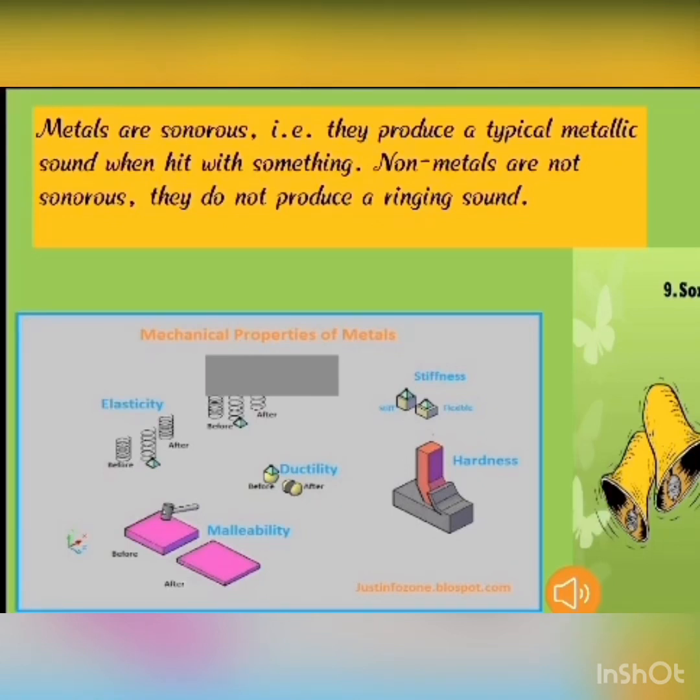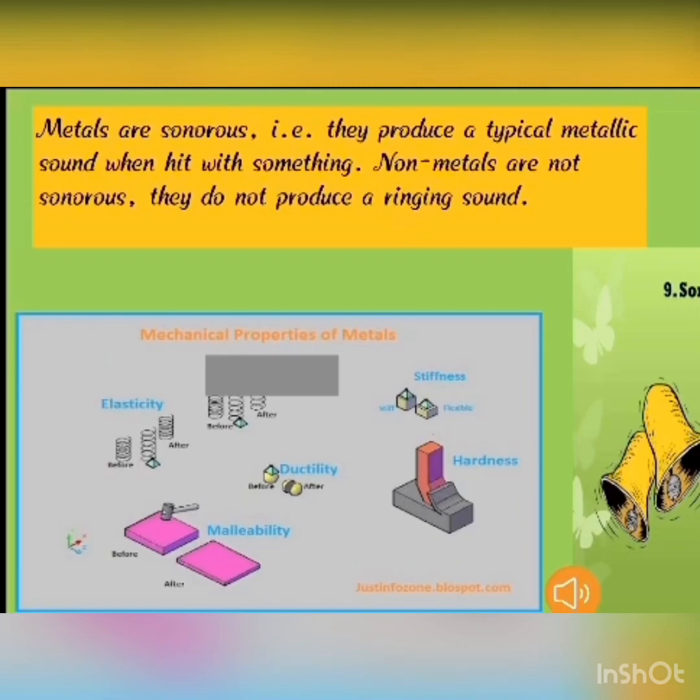Next property is the ability to produce a typical sound when it is beaten with something, that is sonorousness. Metals are sonorous in nature. Metals generally produce a characteristic sound when struck with a hammer, while non-metals do not produce any sound when struck with an object.